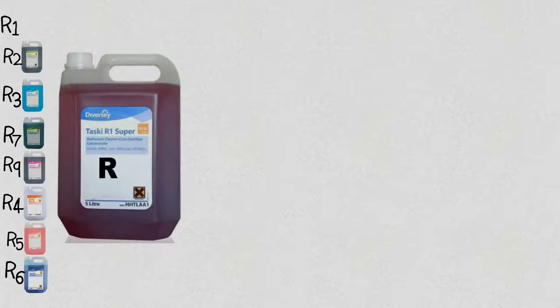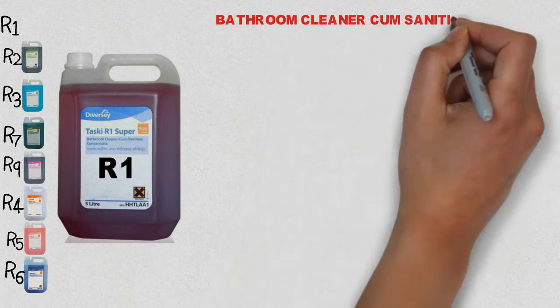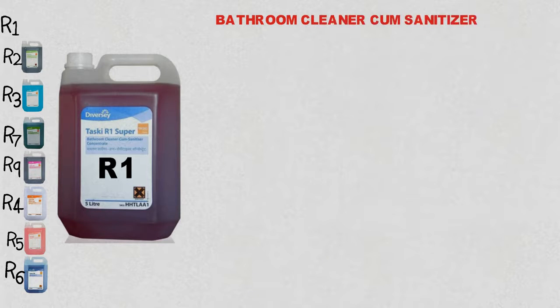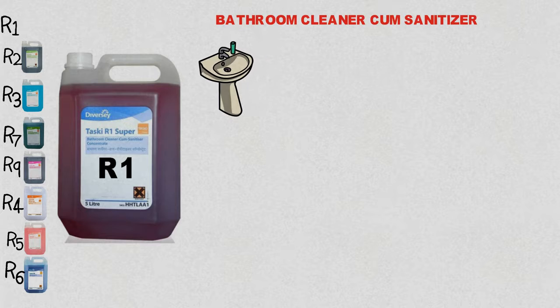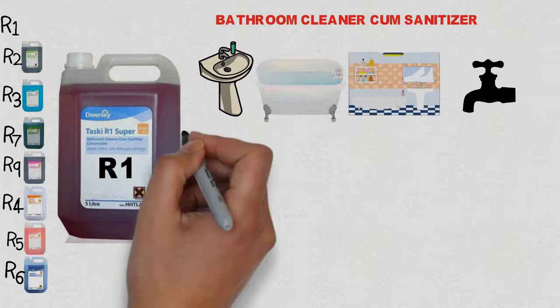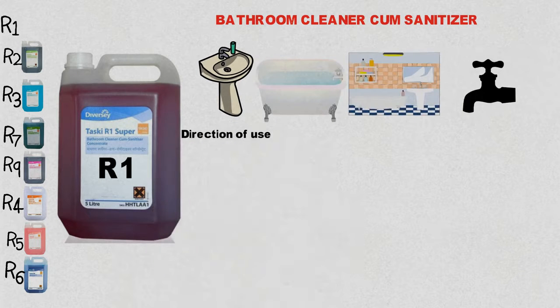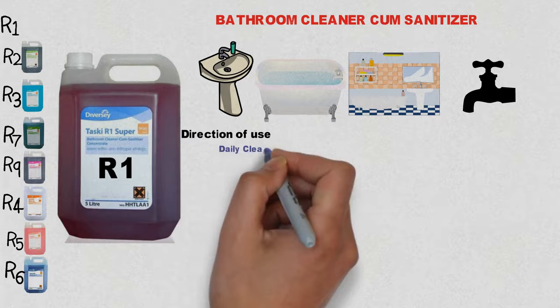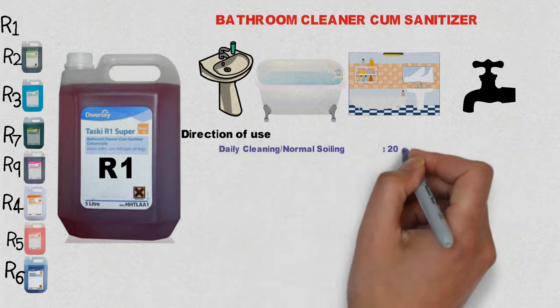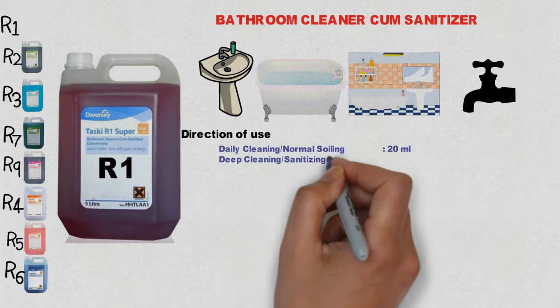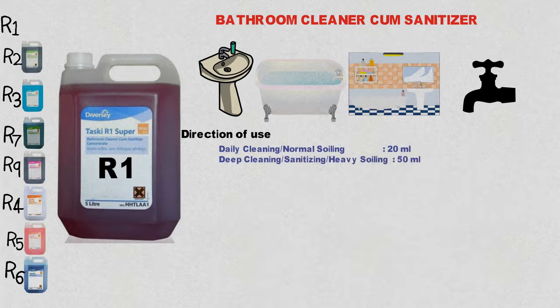R1 is a bathroom cleaner cum sanitizer. It can be used for all surfaces in bathrooms like sink, tub, tiles, floor, fittings and fixtures. For using R1, first it needs to be diluted. For daily usage or general cleaning, add 20 ml of chemical in 1 liter of water, and if you need to sanitize or deep clean the area or there are some tough heavy stains, then add 50 ml of chemical in 1 liter of water.